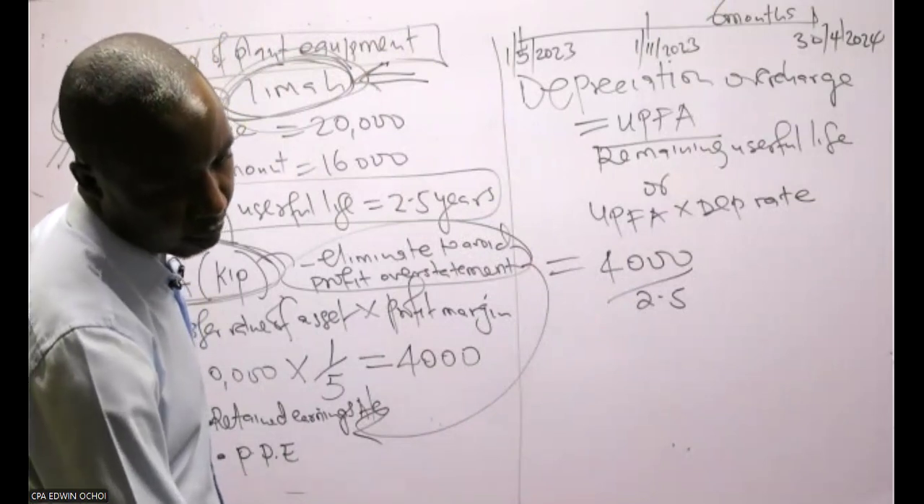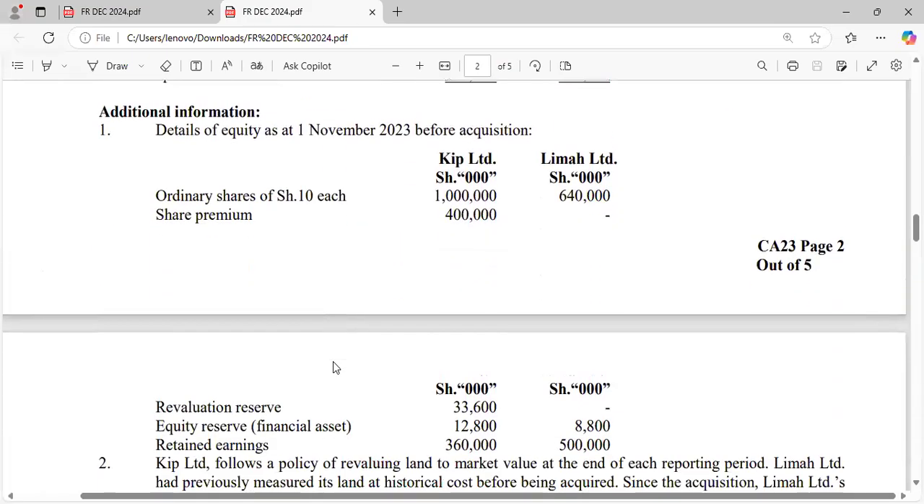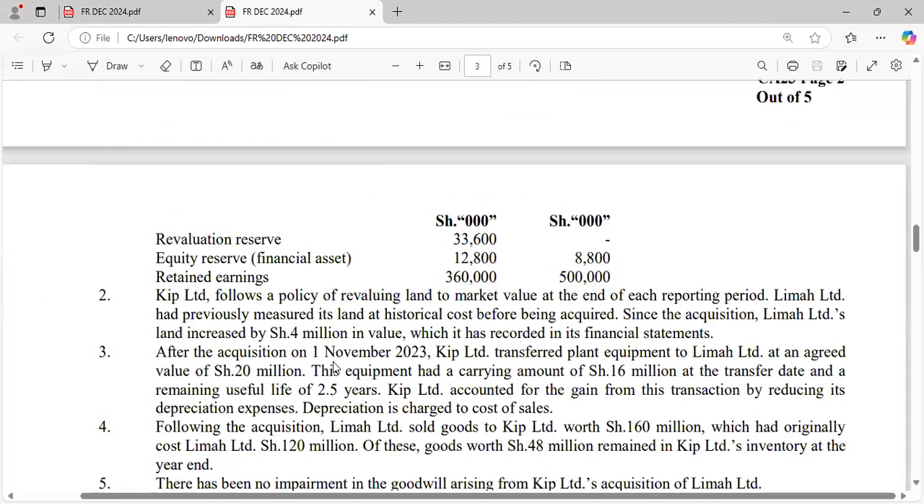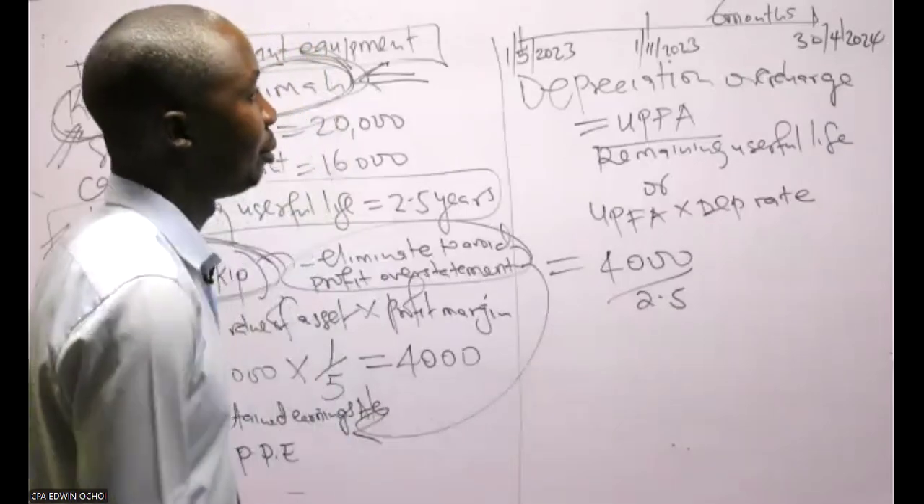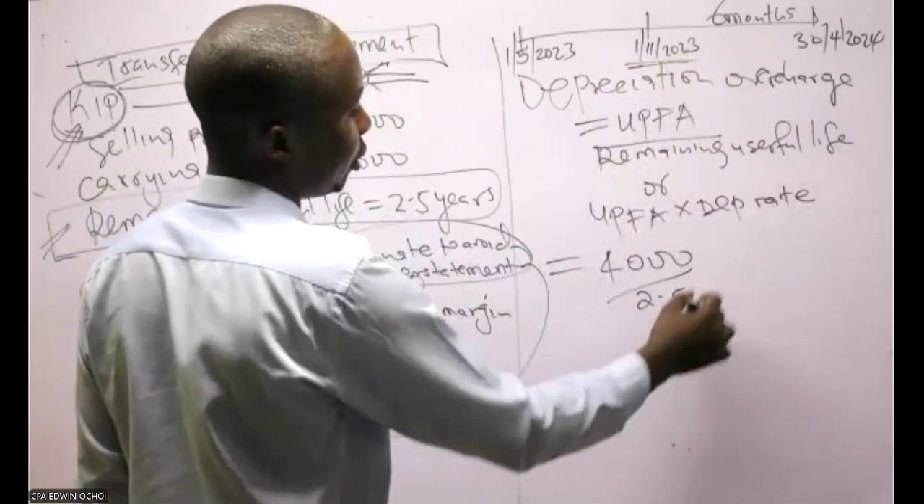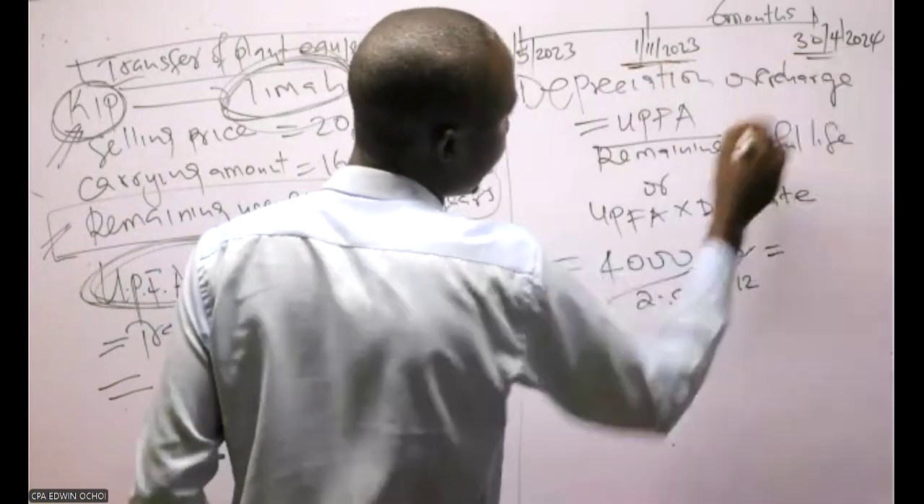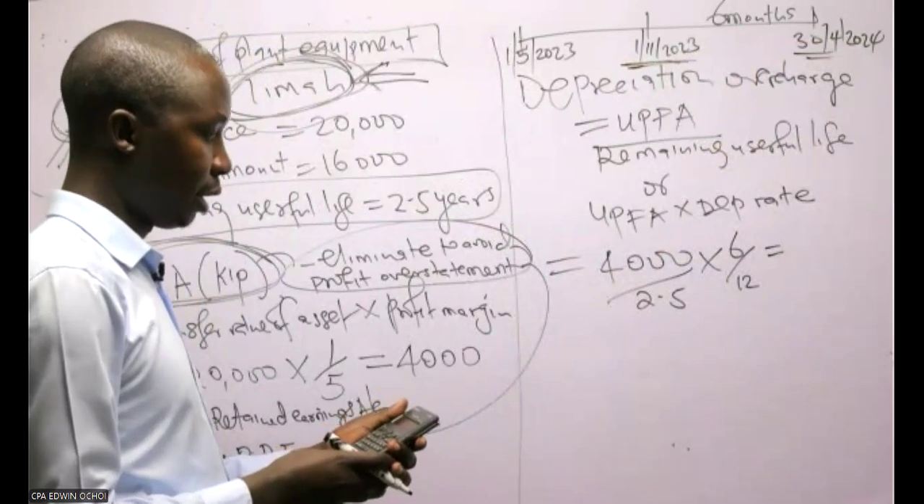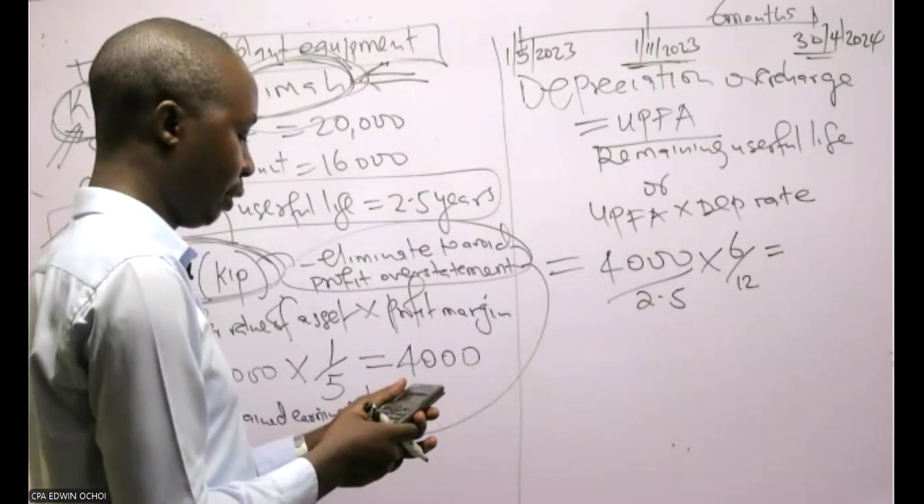And if you check the relevant additional information, additional information number 3, they are talking about after the acquisition on 1st November 2023. So that is from November. Your depreciation must be from this period after acquisition. So I have to multiply by 6/12, from November to the end of the year. Those are 6 months. So 4,000 times 6/12, divided by 2.5.